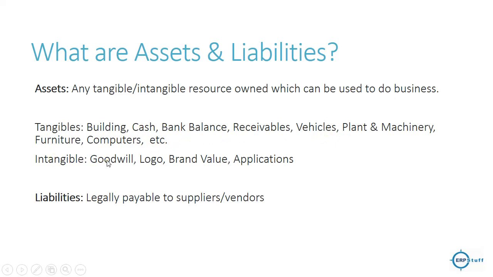And intangibles like goodwill, logo, because these things also have value, right? Brand value, applications like software, because you can use software but you can't touch it. Intangible. Liabilities are legally payable to suppliers or vendors, whatever you have to pay to your suppliers or even banks as a loan. Those will be under your liabilities.